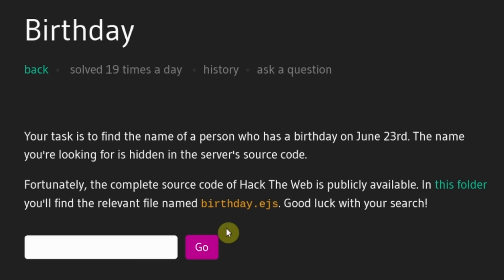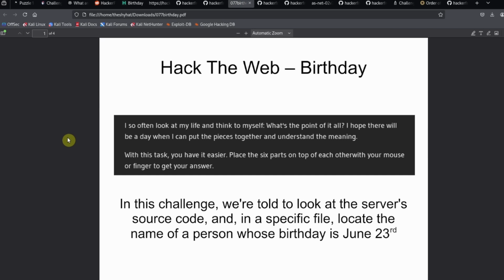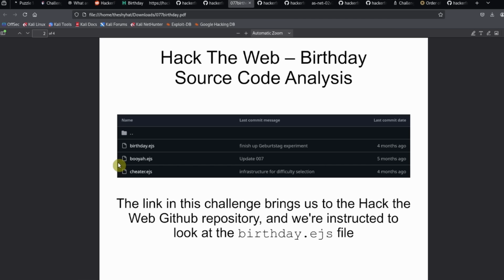Okay, so what we're dealing with here is a little bit of source code analysis. We're also dealing with GitHub, which is a very popular repository. Let's talk about that. So this is the Hack the Web Birthday Challenge. In this challenge, we're told to look at the server's source code, and in a specific file, locate the name of a person whose birthday is June 23rd.